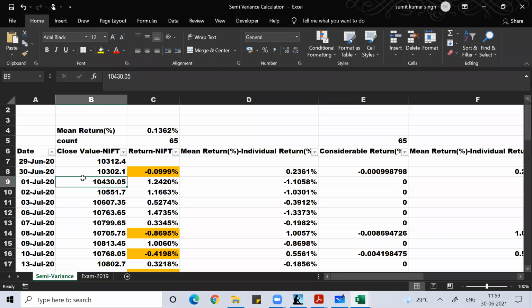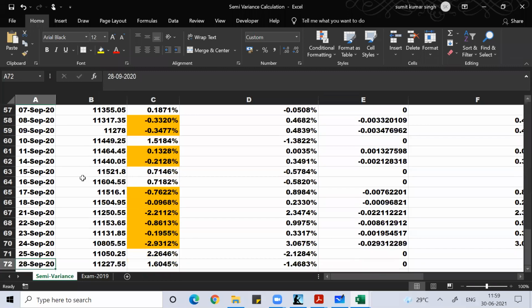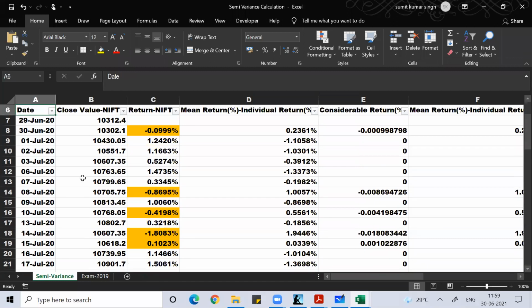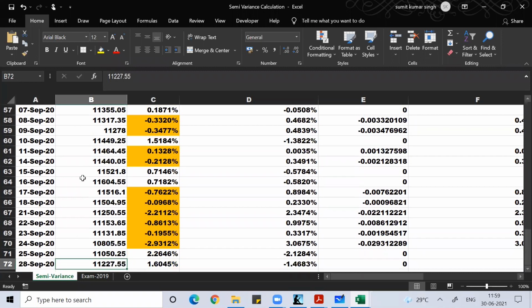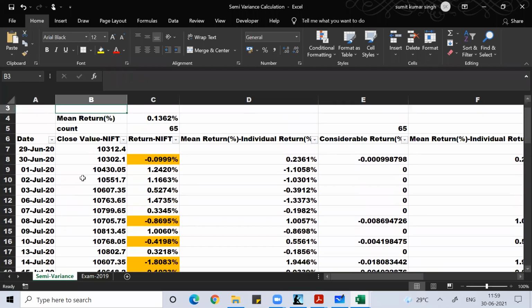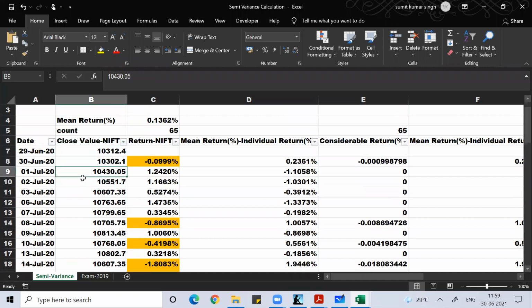I've done some calculation like what you have done in portfolio. I have taken the data of Nifty, the closing value of Nifty from 29th June to 28th September. I believe you know how to get these values from the NSE website. These are the closing values of Nifty. Then I calculated the return.